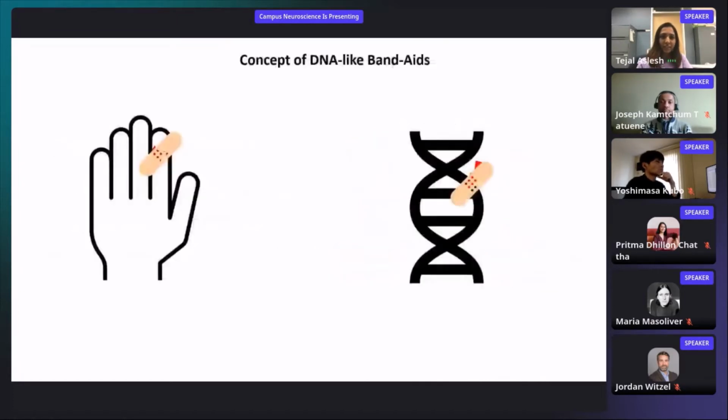Next slide. So what are DNA-like band-aids? Let me give you an analogy. Imagine you cut your finger. You use a band-aid to stop the bleeding and to cover up the blemish. And imagine a cut or a mutation in your DNA. Here you use DNA-like band-aids or antisense oligonucleotides to cover the mutation to ensure proper functioning of the DNA.